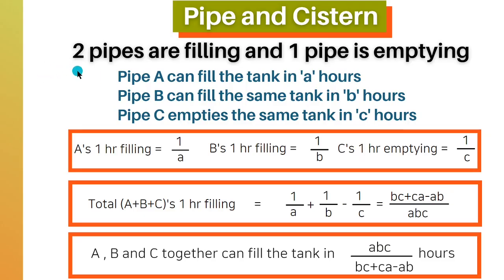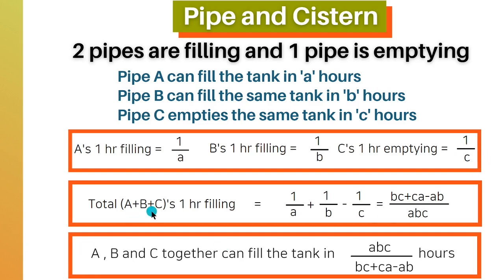We go to the next set of formula and its derivation. If 2 pipes are filling and 1 pipe is emptying the tank, let pipe A fill the tank in A hours, pipe B can fill the same tank in B hours, and pipe C empties the same tank in C hours. Then A's 1 hour filling of the tank is 1 upon A part of the tank, B's 1 hour filling is equal to 1 upon B part of the tank, and C's 1 hour emptying of the tank is 1 upon C part of the tank.